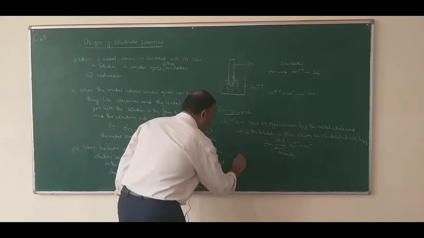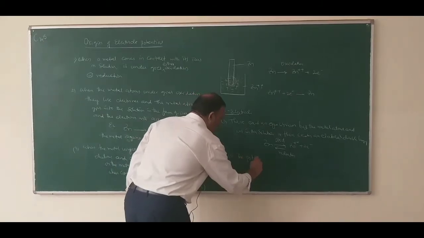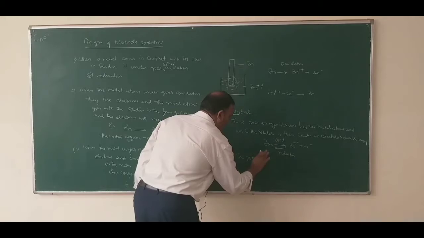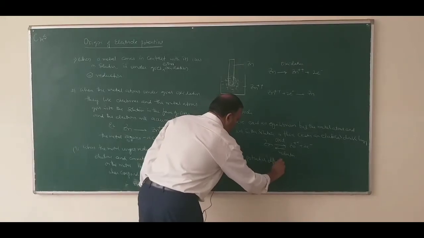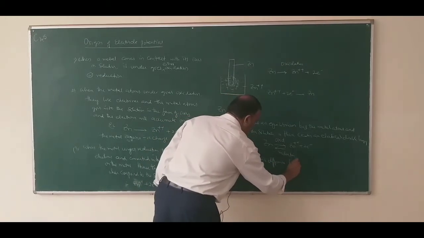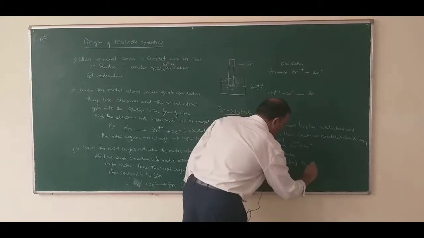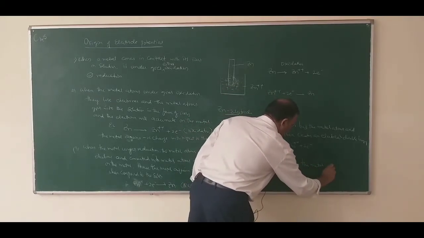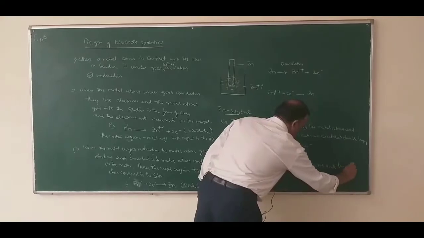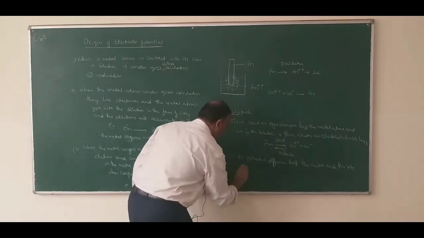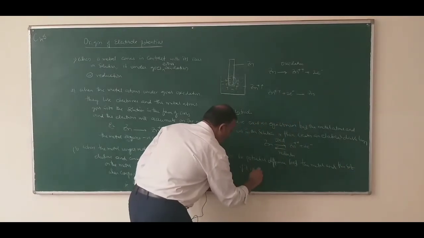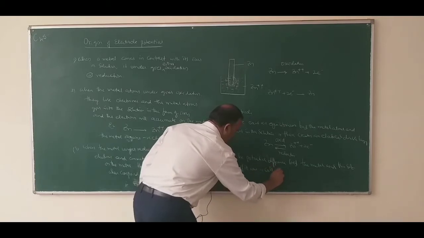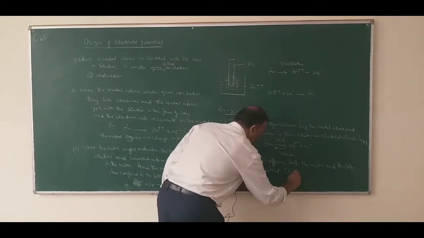So, fourth point: the potential difference between the metal and the solution of its ions is called electrode potential.